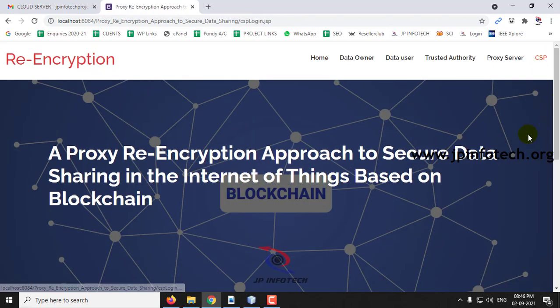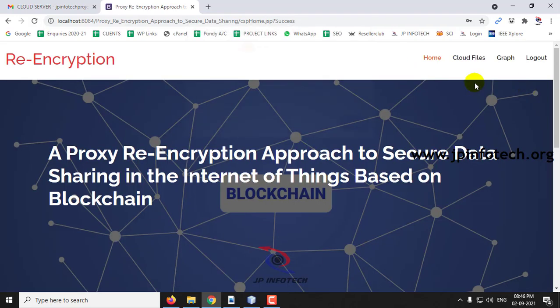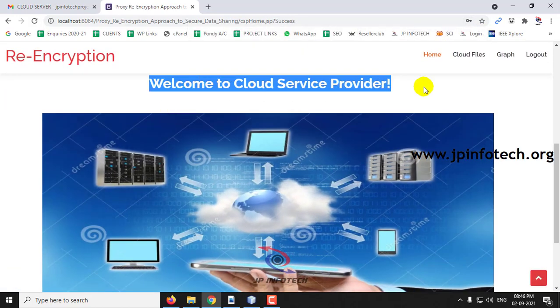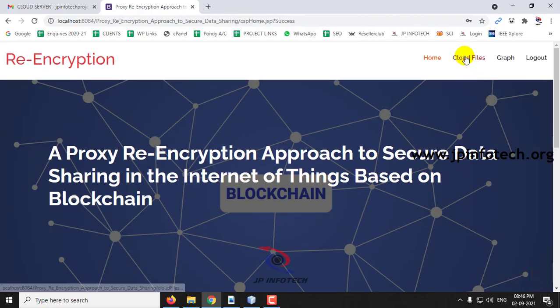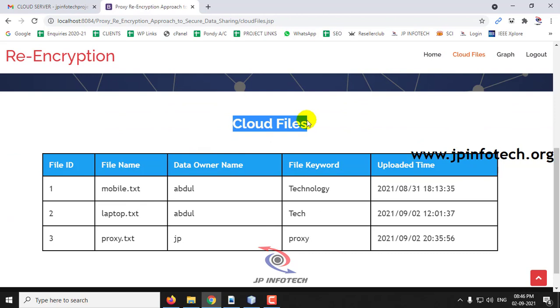And finally we'll come to the CSP part. Once login is successful, you can see the welcome screen for the cloud service provider. And here we have cloud files. All the files that are available in the cloud are listed with the file ID, file name, data owner, keyword, and the upload date and time.